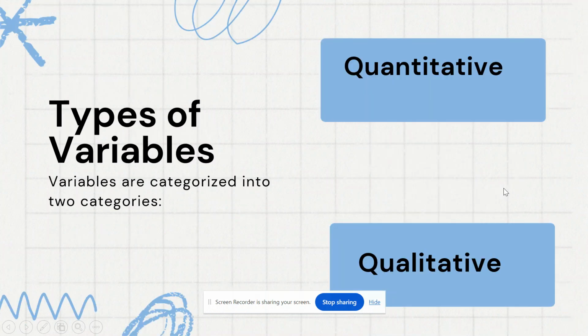Now variables are categorized into two categories. One is called the quantitative variables, the other is called the qualitative variables. Quantitative variables, as you can observe by the name, refer to quantity, which means something which we can count. For example, the age, the weight, the gender, and all these things. Qualitative refers to those things which can't be counted. Well, sorry, I actually told you the gender. Gender comes in qualitative. Apart from this, we can check gender, education level, or some more columns that can't be counted, and they are considered to be the categorical variables.